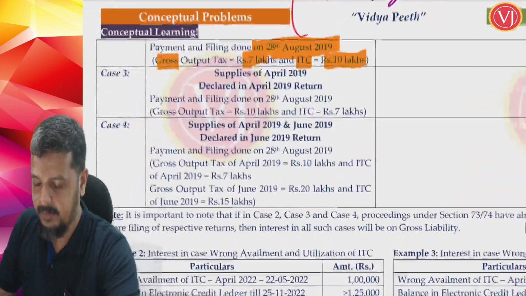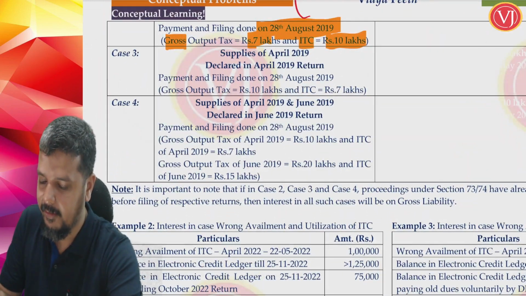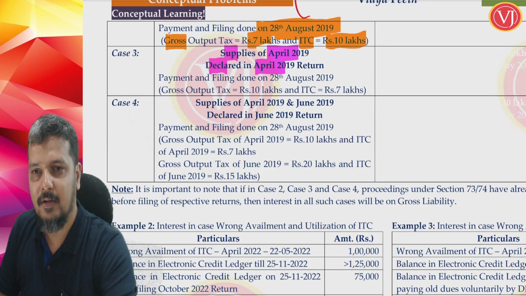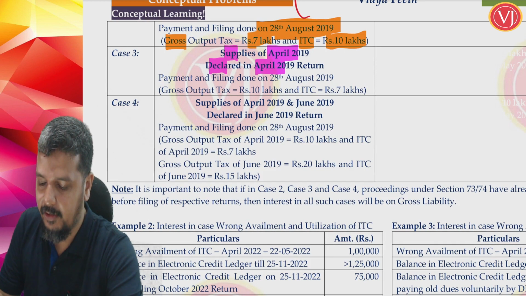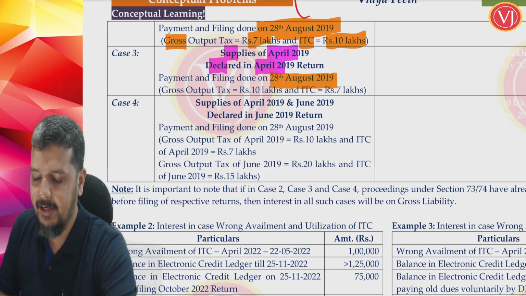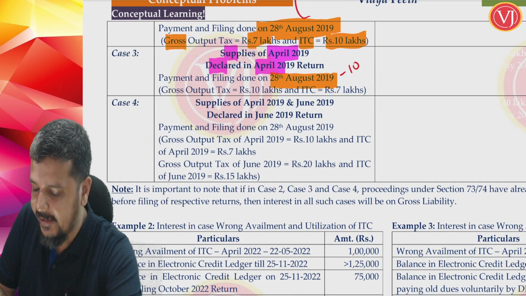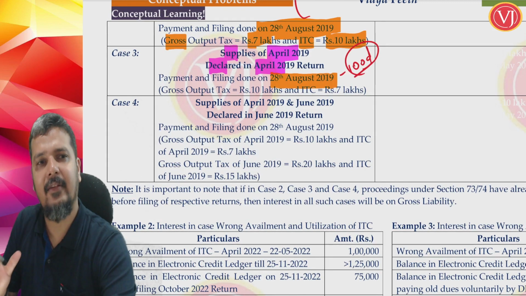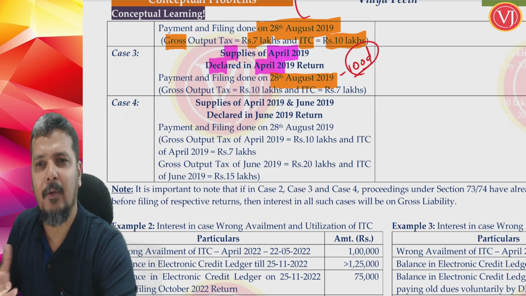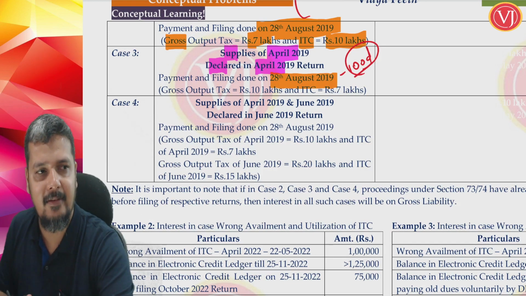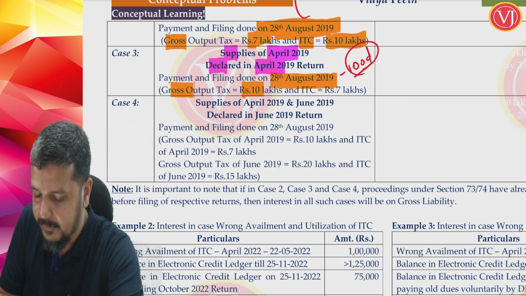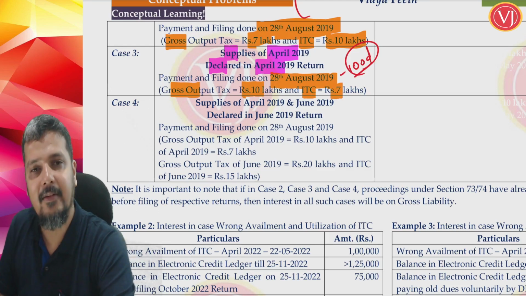If I change the example, make it more interesting. Supplies of April declared in April. Payment and filing is done on 28th of August. Basically kept the same data. So the delay is from 21st of May to 28th of August, which we have already worked out as everything is the same as the previous case. Gross output tax is 10 lakhs and ITC is 7 lakhs.